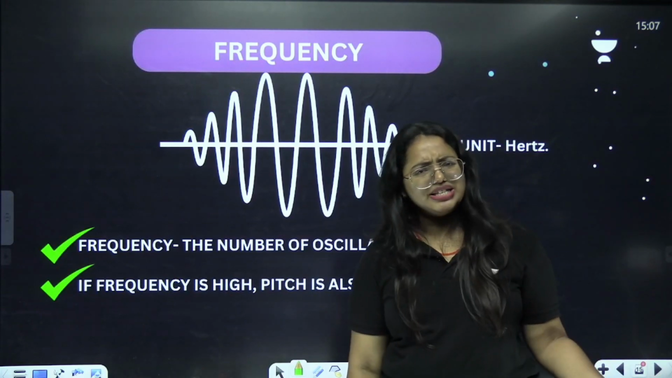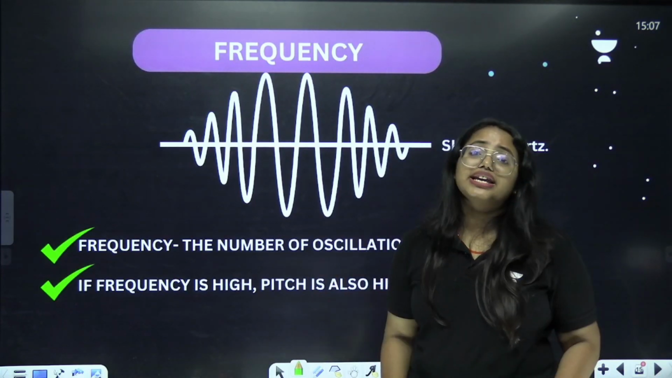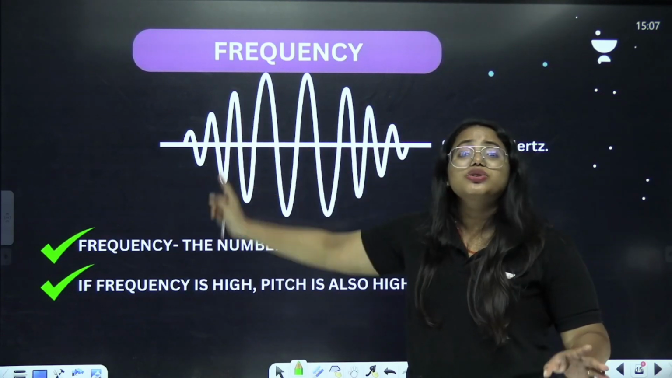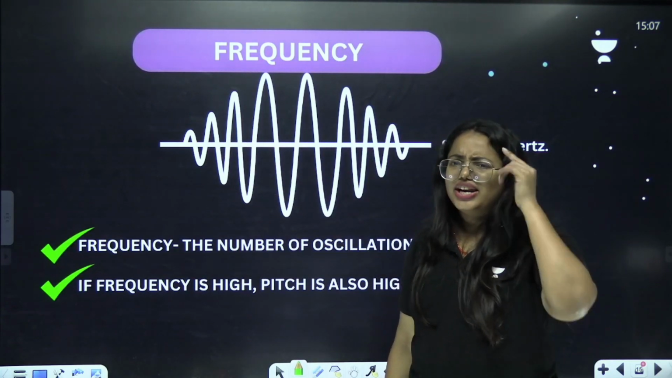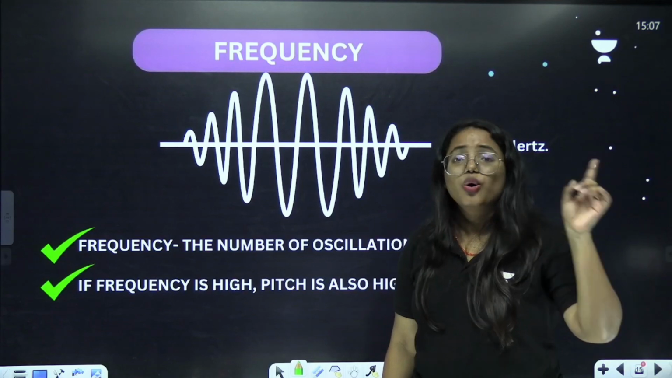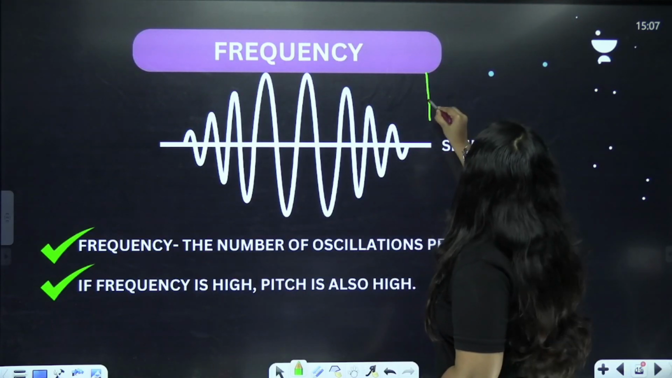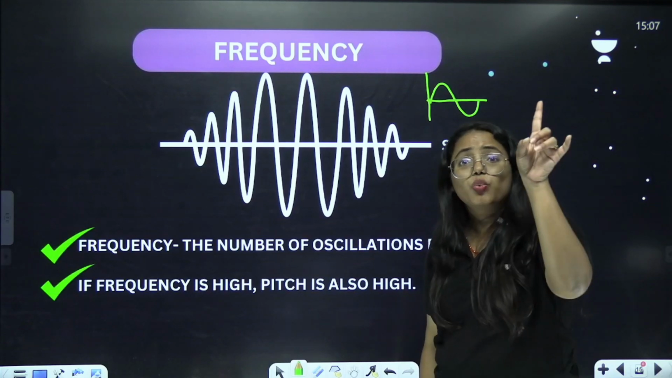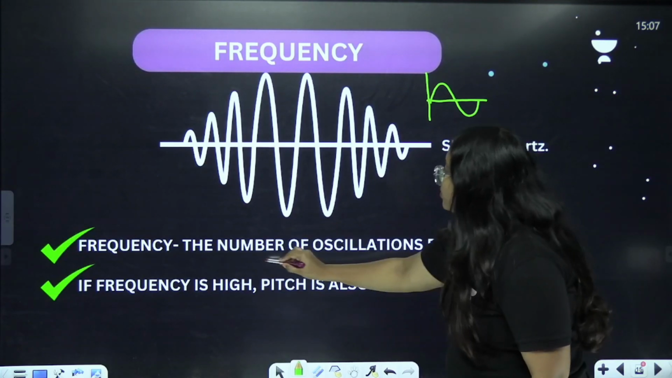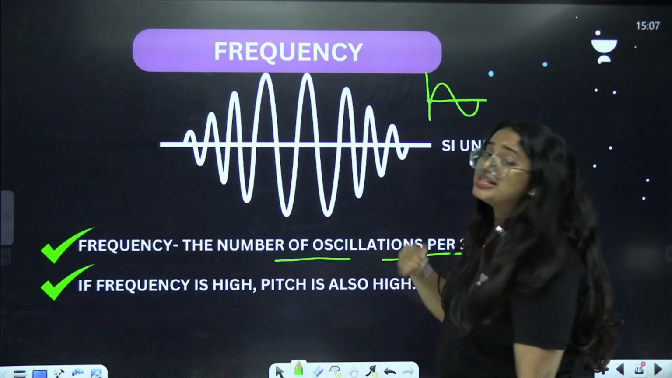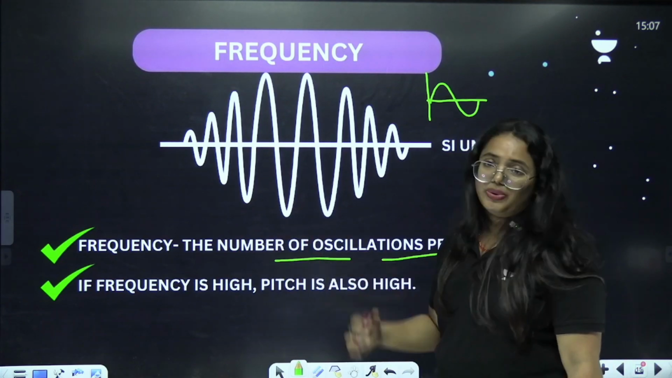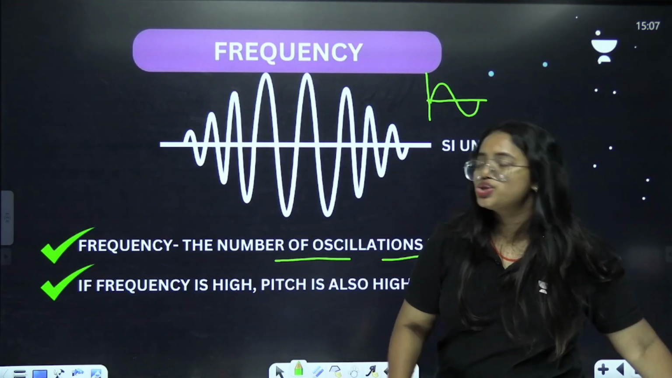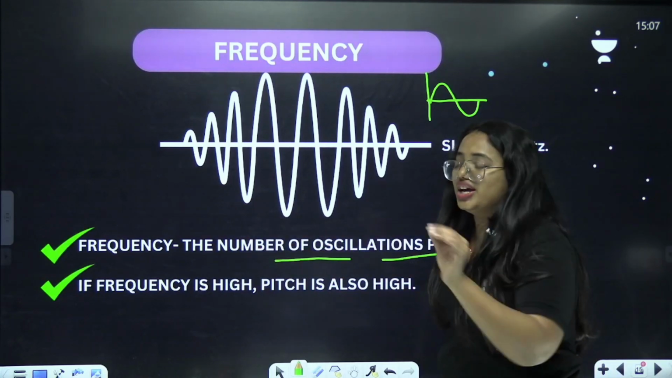What is meant by frequency? Number of oscillations per second. How many oscillations are produced in a second? Clear? Then you get a doubt. What is meant by oscillation? One oscillation means one crest and one trough. Clear? This is called one oscillation. Okay, so the number of oscillations per second is called frequency. In 1 second, how many oscillations are produced? This is called frequency.